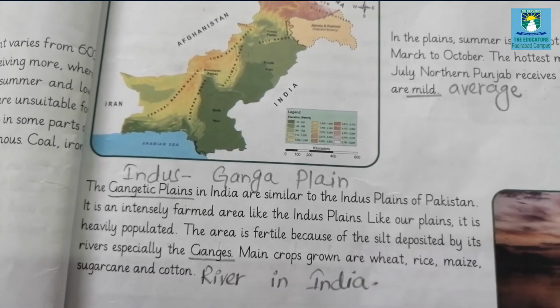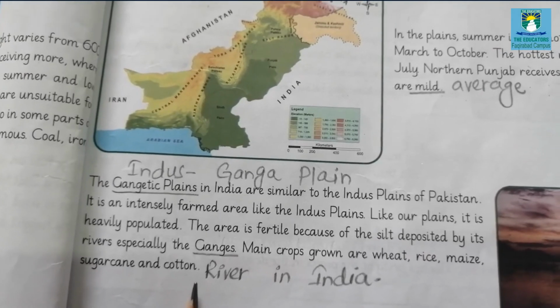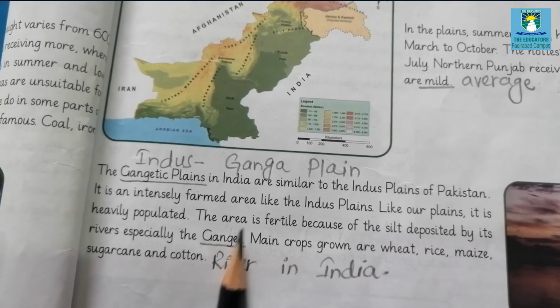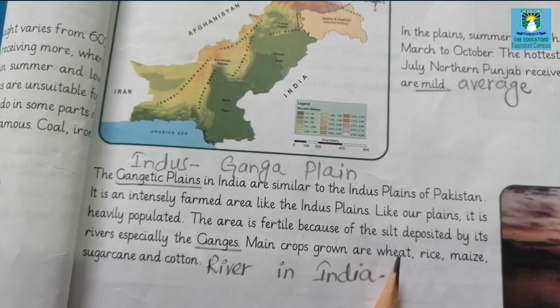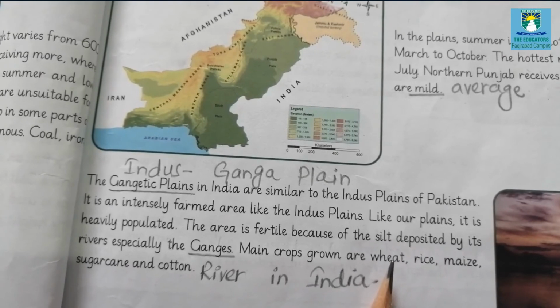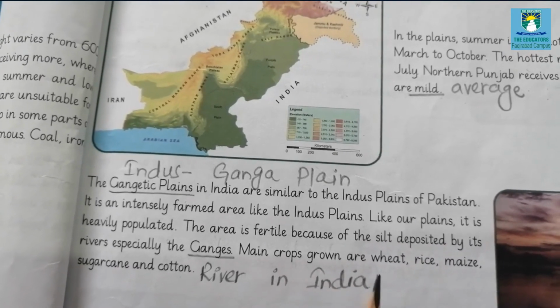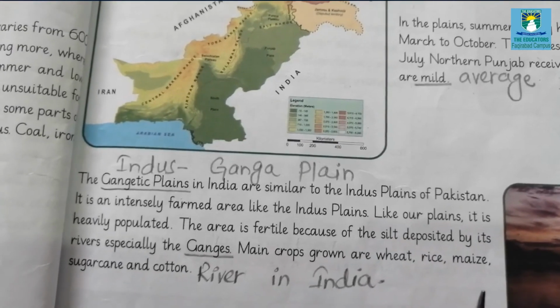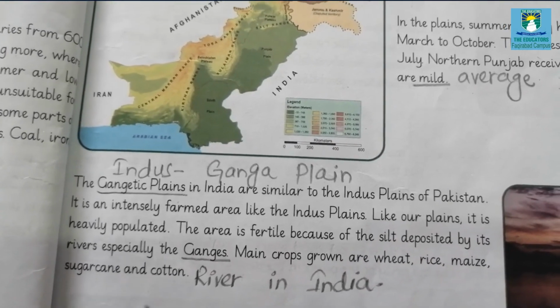Ganges is a river in India. This river deposits silt in the area of the plain. Silt means fine or smooth sand, which is very useful for crop production. So the main crops which are grown in the plains are wheat, rice, maize, sugarcane and cotton.